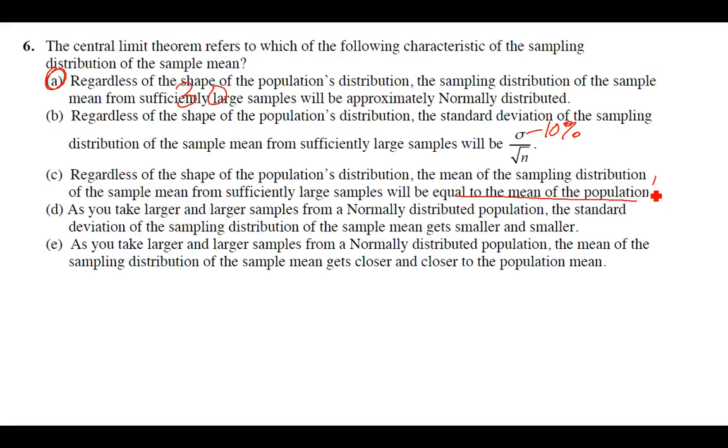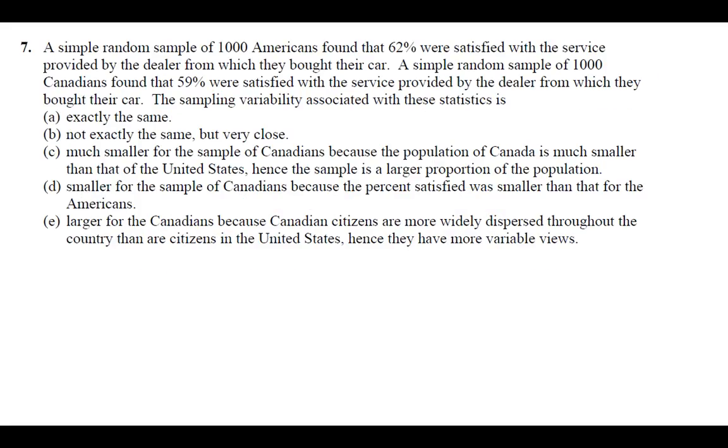So that'll be A. Number 7, a simple random sample of 1,000 Americans found that 62% were satisfied with the service provided by the dealer from which they bought their car. A simple random sample of 1,000 Canadians found that 59% were satisfied with the service provided by the dealer from which they bought their car. The sampling variability associated with these statistics is, and we need to calculate them to see.